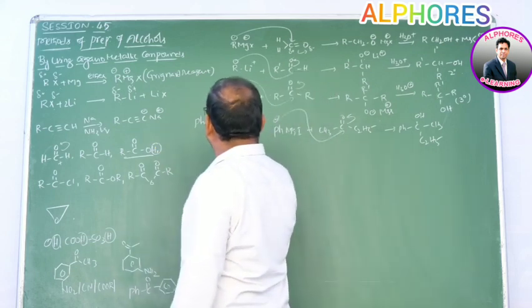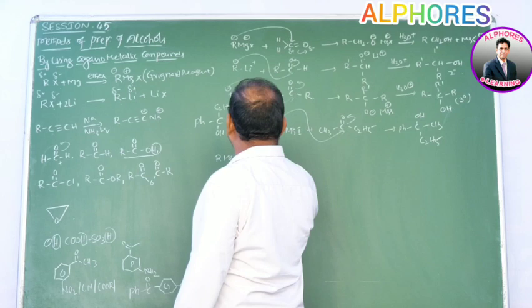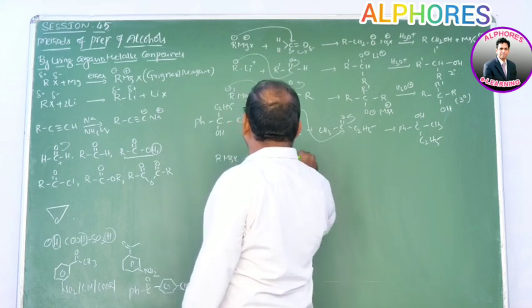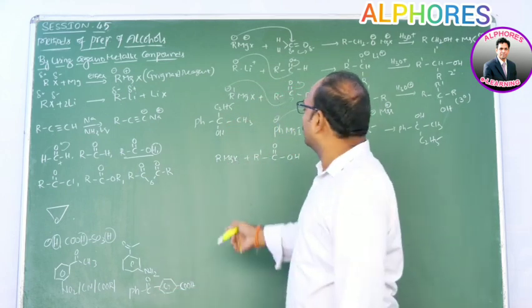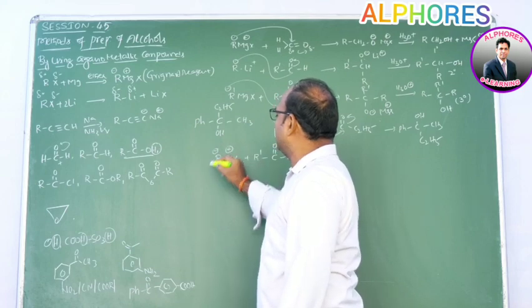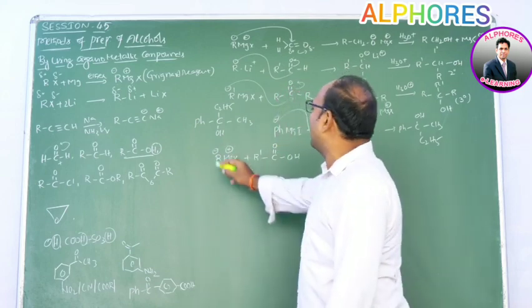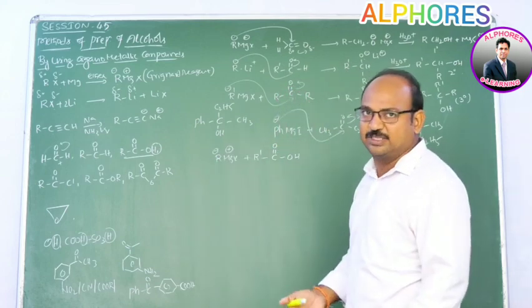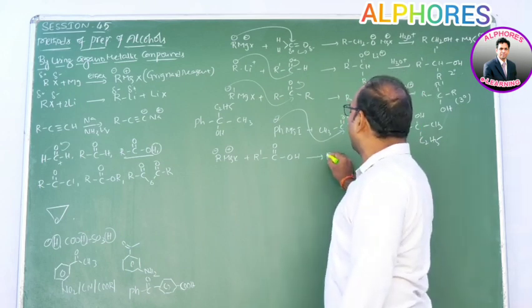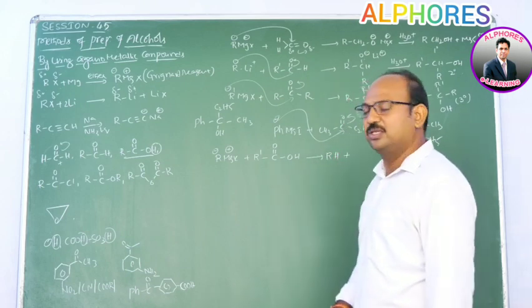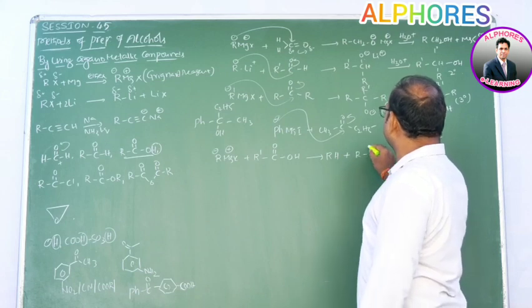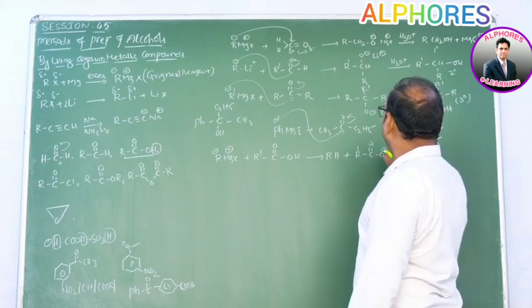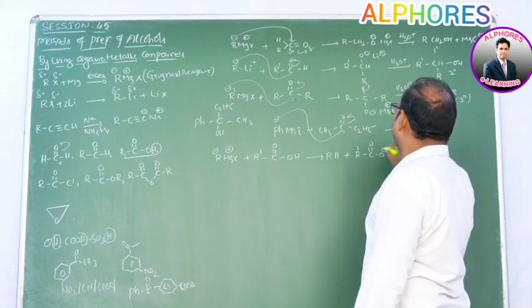Let us assume RMgX reacts with R'C=OH. We have R minus and MgX plus, and R minus acts as a base, abstracts a proton and converts into RH, leaving R'C=O minus and MgX plus.